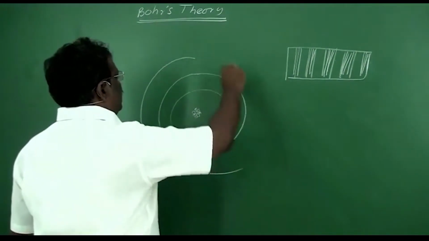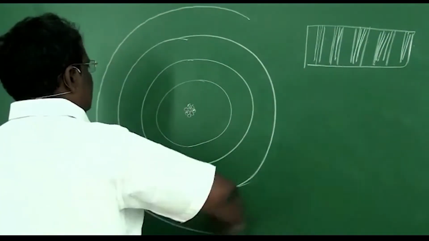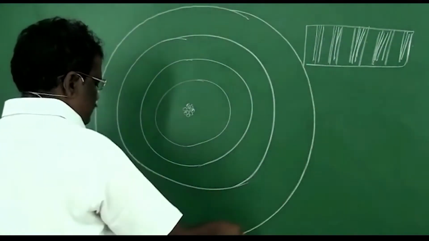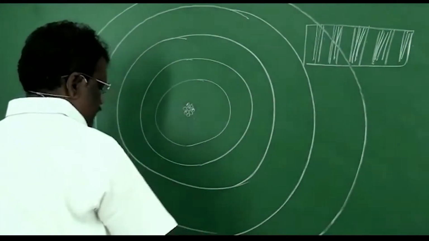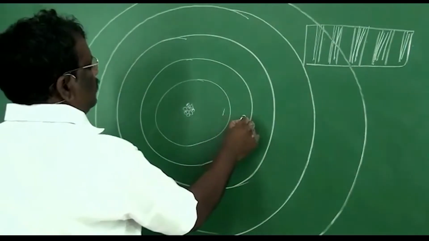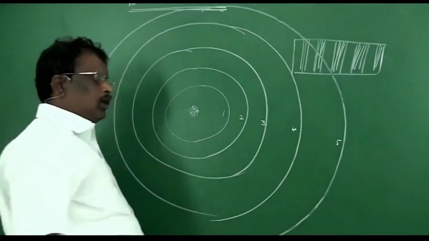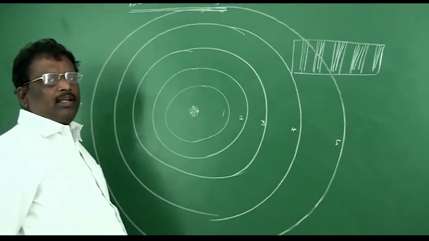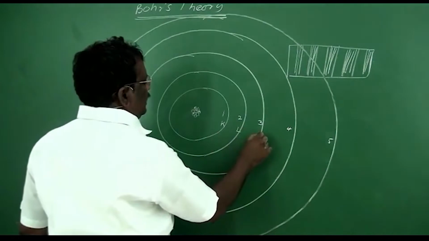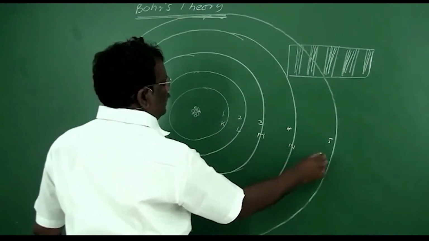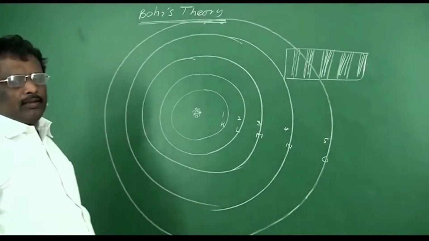These circular orbits are designated as 1, 2, 3, 4, 5 and so on from the nucleus side, or with capital K, L, M, N, O and so on from the nucleus side.